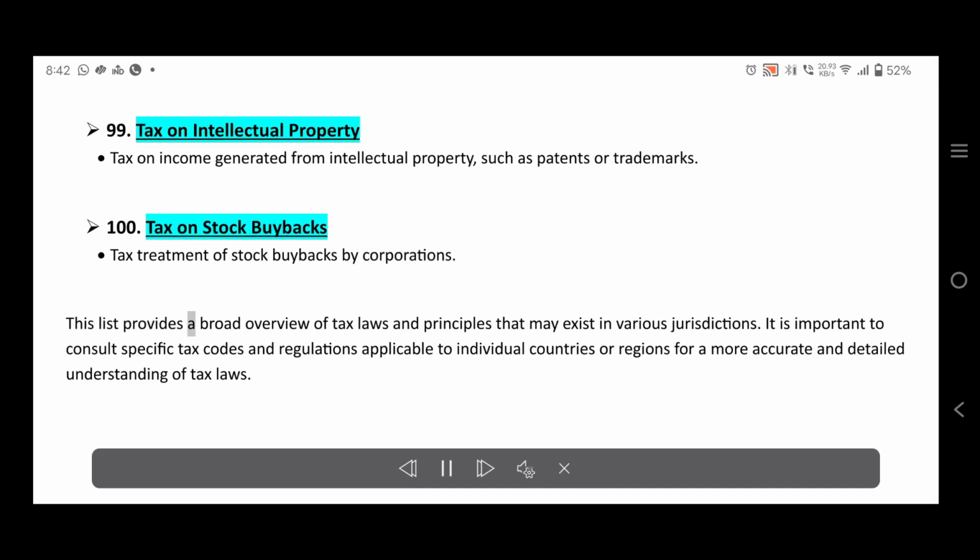This list provides a broad overview of tax laws and principles that may exist in various jurisdictions. It is important to consult specific tax codes and regulations applicable to individual countries or regions for a more accurate and detailed understanding of tax laws.